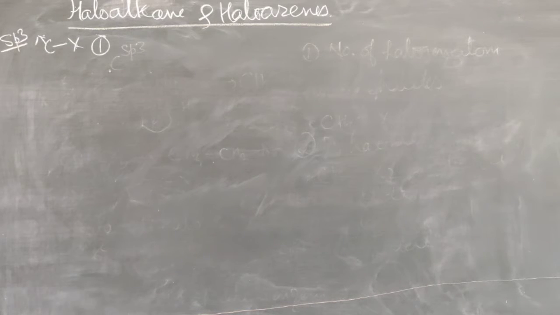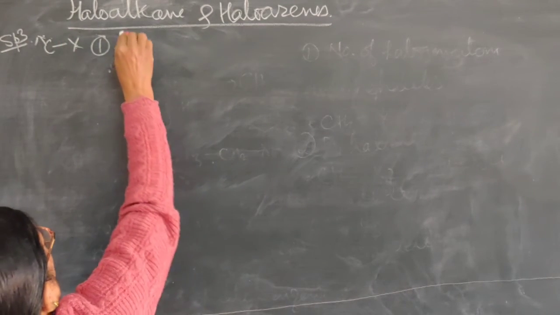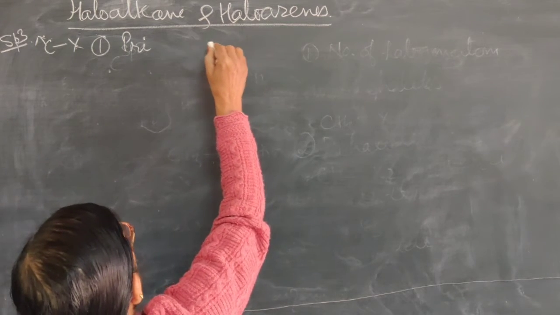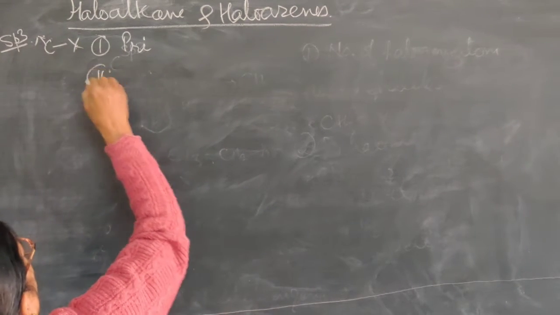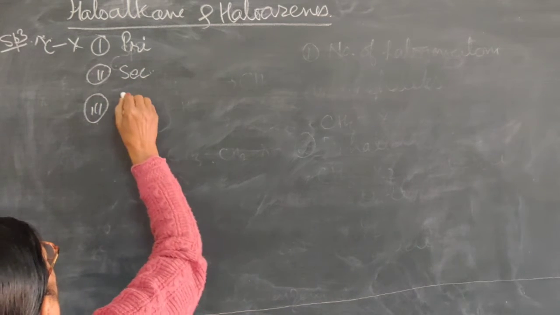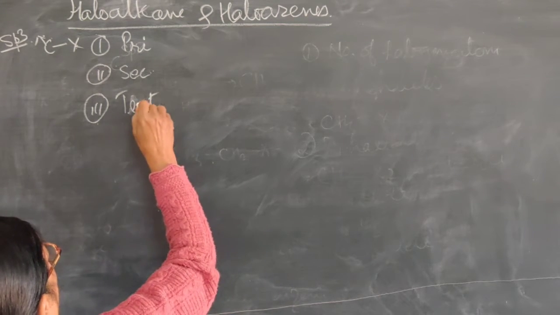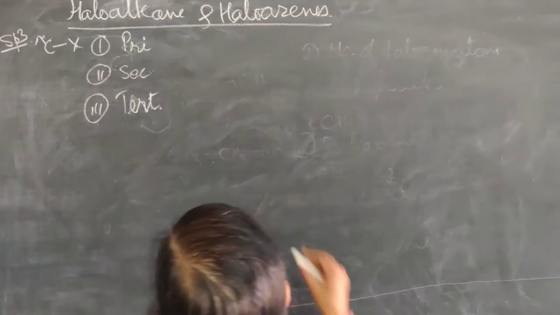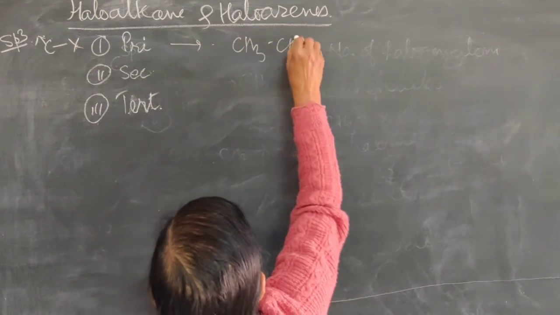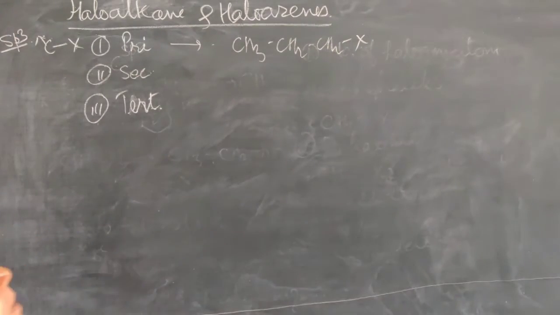Now, when carbon is sp3 hybridized, it may be classified as primary, secondary and tertiary alkyl halide. For the primary alkyl halide, we remove the hydrogen from the carbon atom present at the chain terminal.